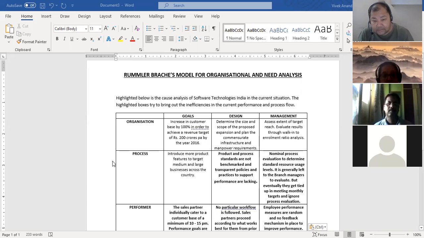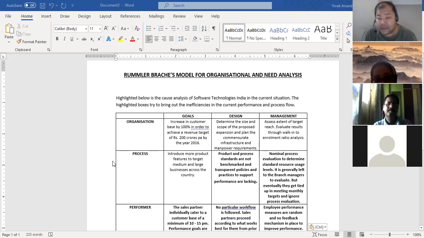And this was 2015 when we did it. This was the goal. The design was to determine the size and scope of the proposed expansion and plan commensurate infrastructure and manpower requirements. In case you have to look for a 100% increase, you need a proposed plan and you need the right infrastructure and the right manpower in place. That was the design issue.